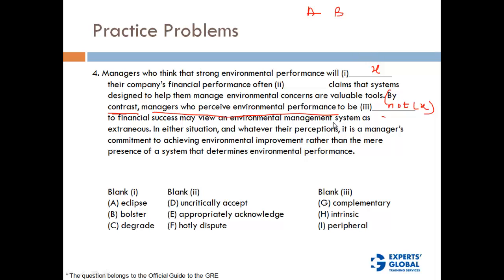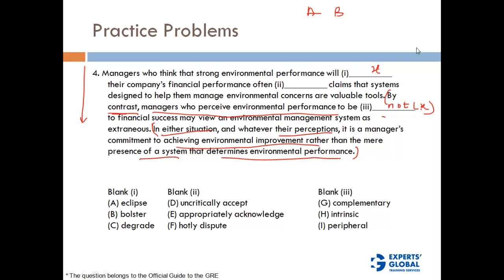Okay, right. In either situation, whatever their perceptions, it is a manager's commitment to achieving environmental improvement rather than the mere presence of a system that determines environmental performance. Okay, now there's not really anything here because there's no blank here, but this information could be useful. So let's again read this thing. What is the intended meaning here in X and not X?